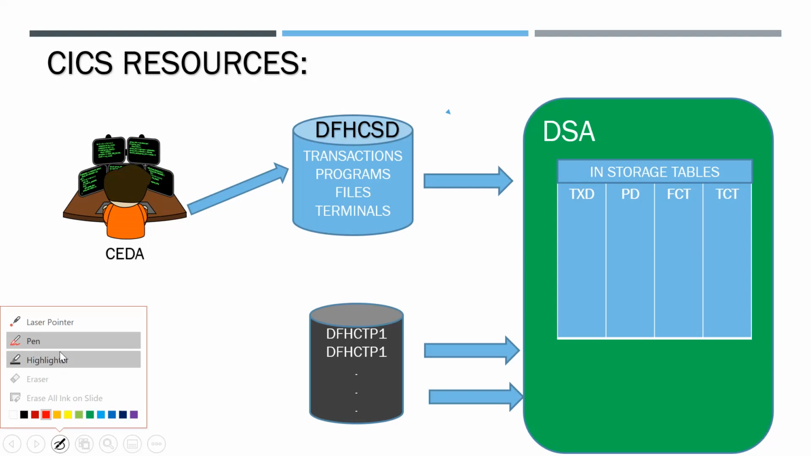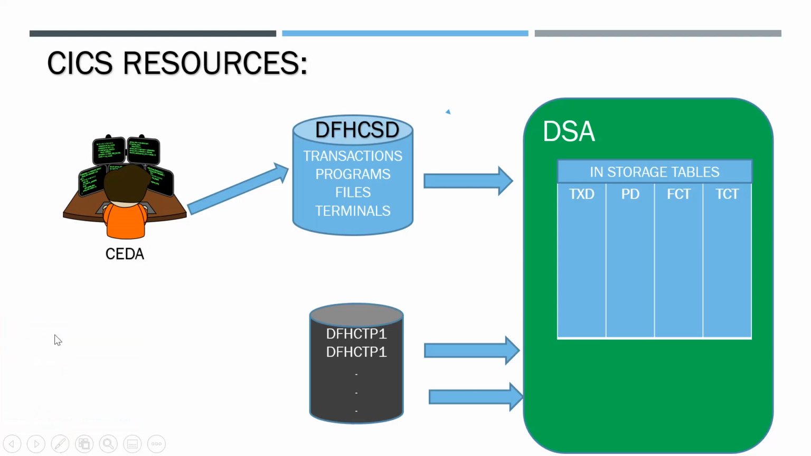KICS resources are transactions, programs, files, and terminals. All these are termed as KICS resources. We will create all these resources using CEDA, CEMT, and other KICS functions. With these, we will create KICS resources using the execution master terminal.